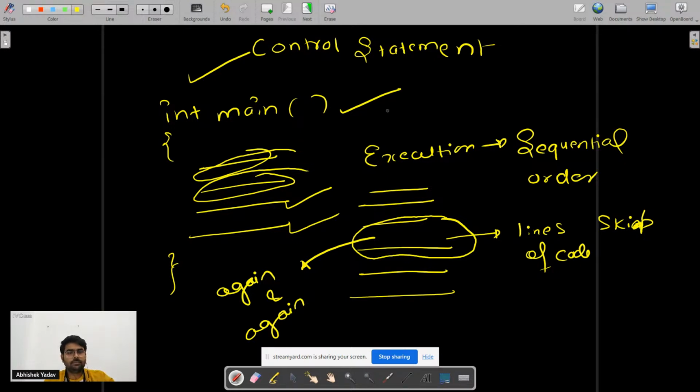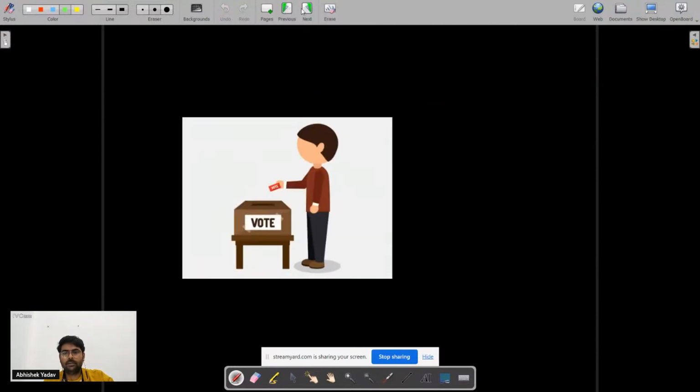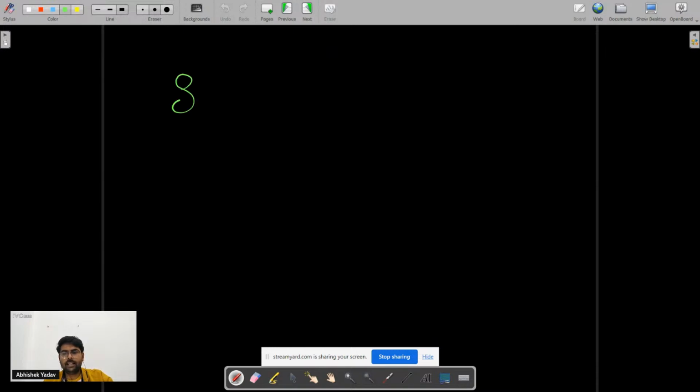So here we have the selection statement, and we have the iterative statement, and we have some jump statements here, right? So first, let's move to the selection statement. Let's move to the selection statement here. So in selection statement here.